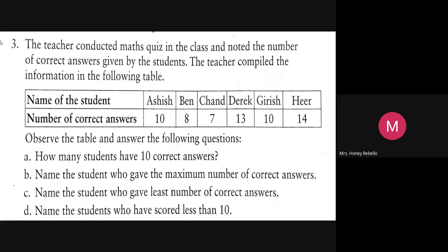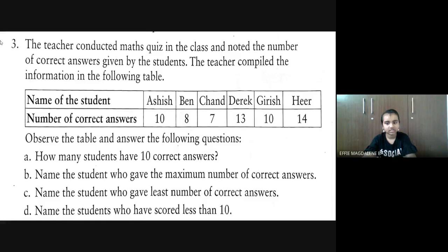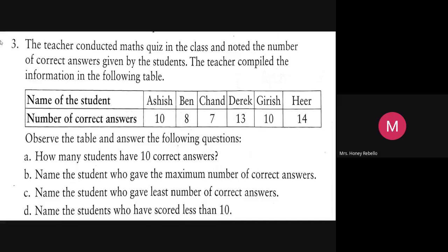Two. 13 and 14, Derek and Heath. And two of them got 10. Two of them got more than 10. So altogether, how many of them got 10 and more than 10? Ashish and Girish have 10 and Derek and Heath have more than 10. So four of them. So when I ask you the number, you must give only the number. Children, they may ask you like this to compile. Now, one more question.